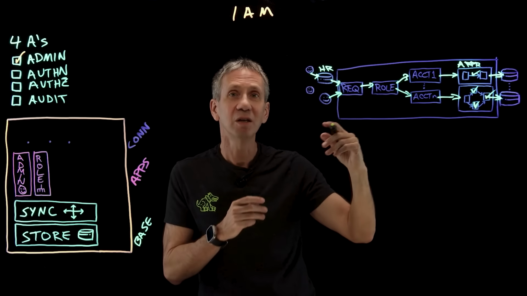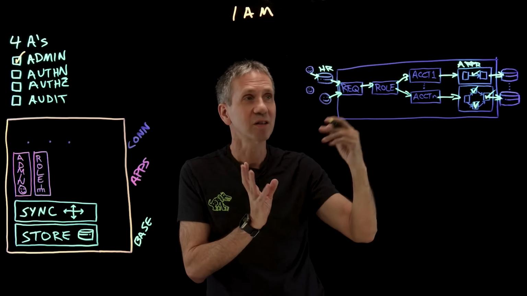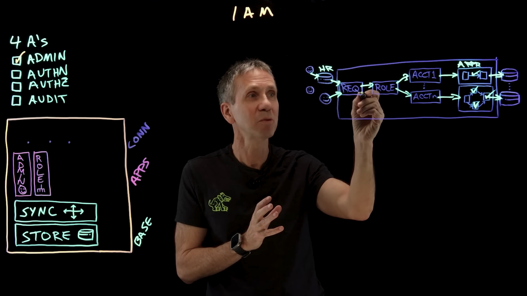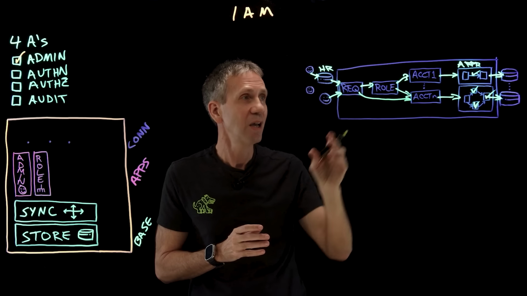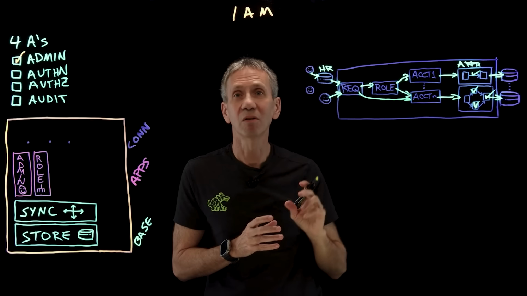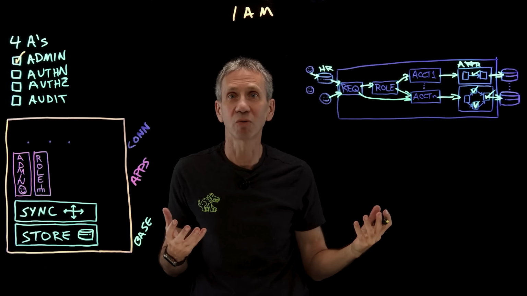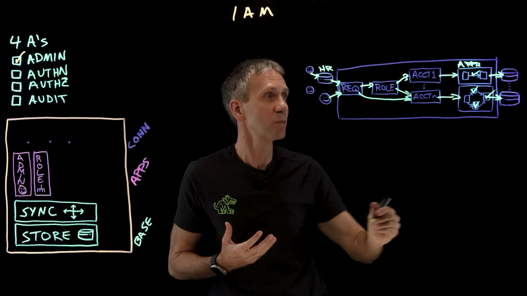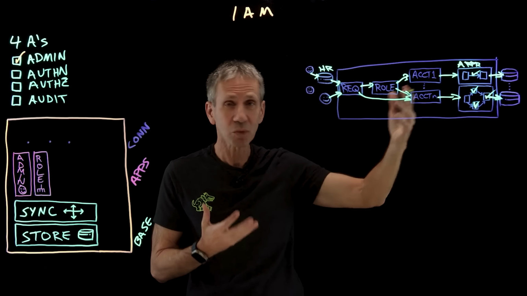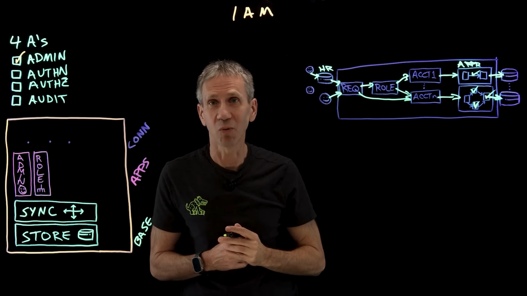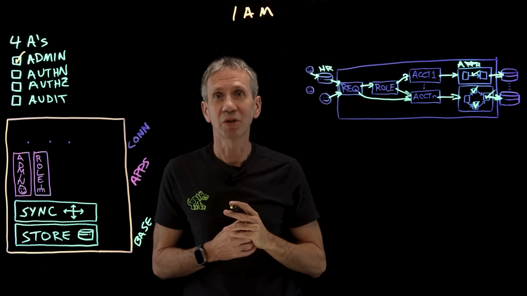So the request comes in. It may map to a role or not. Since it's a single one-off request, probably it's going to skip the role part, and it's going to map to a particular account, and that account still must be approved, still has to go through the regular approval process. And once it's been approved, then we're going to give him the access rights that he's asked for. Or if not, then we're going to say why. So that's the second use case.